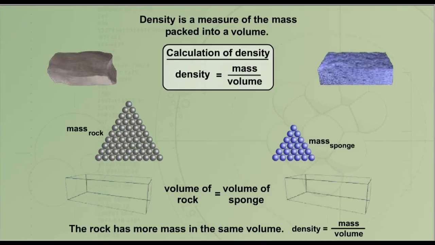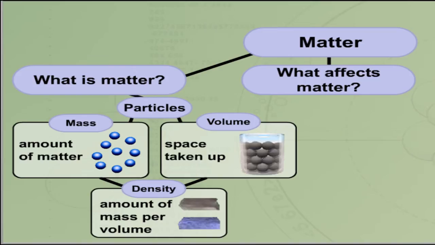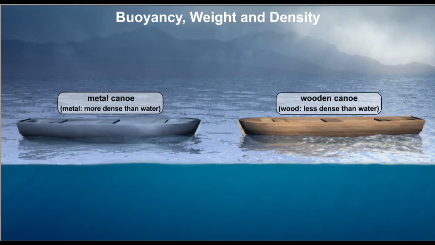You've got the same size rock as you do sponge, but you know that the rock has way more massive or heavier atoms than the sponge does. The sponge has a lot more air molecules in it than the rock does. The rock has more mass in the same size volume, so the density is higher. Okay, matter, amount of matter, particles, space taken up, density, amount of mass per volume.